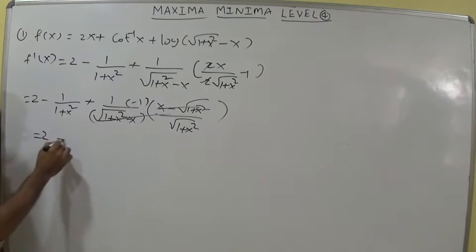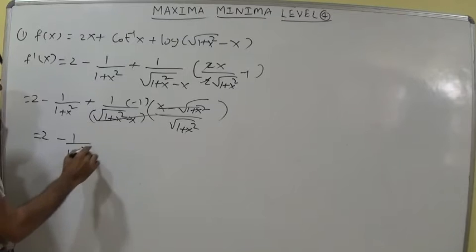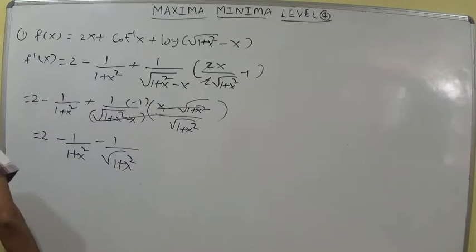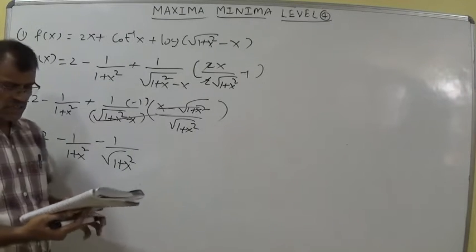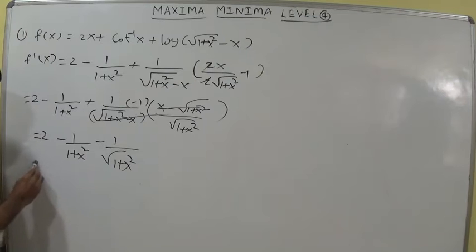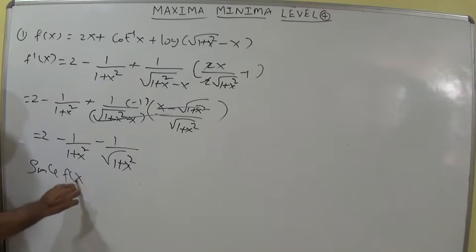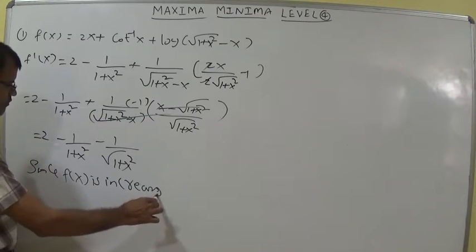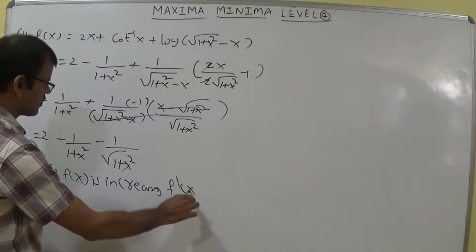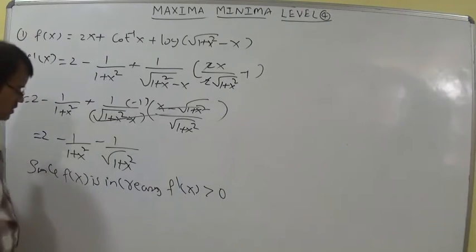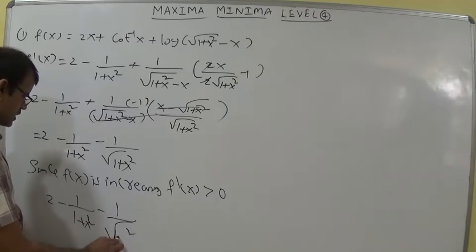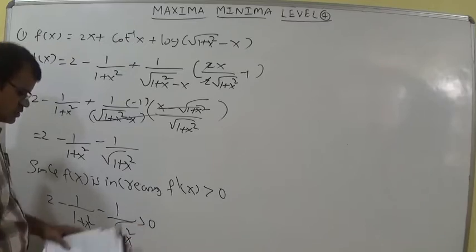So I am writing here 2 minus 1 by 1 plus x square minus 1 by root of 1 plus x square. Here he is asking increasing. Since f of x is increasing, f dash x greater than 0 we can say. So 2 minus 1 by 1 plus x square minus 1 by root of 1 plus x square is greater than 0.